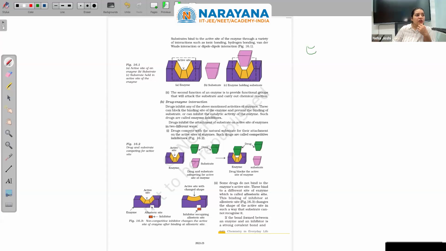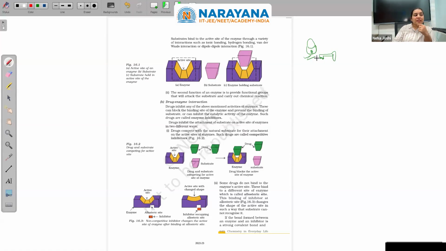If we have a lock and we want to use some sort of key to open it, then there will be certain grooves here. Even if you put a mirror image of this key, it will not open this lock, right?